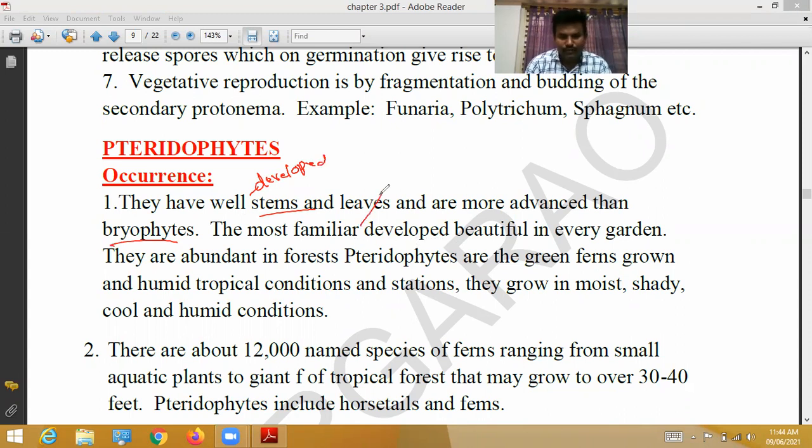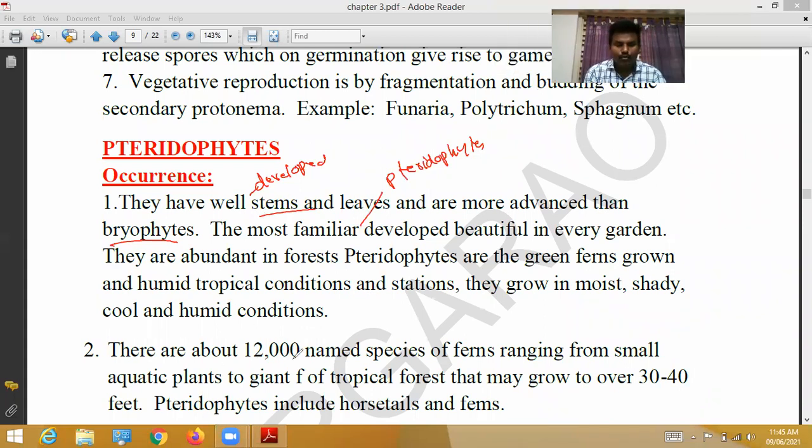The most familiar pteridophytes are the beautiful green ferns grown in every garden. They are abundant in forests. Their population is greater in forests, especially in humid tropical conditions and hill stations, where they grow in moist, shady, cool, humid conditions. They grow very nicely.